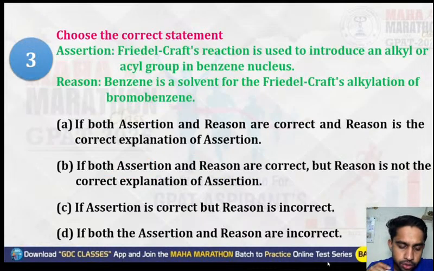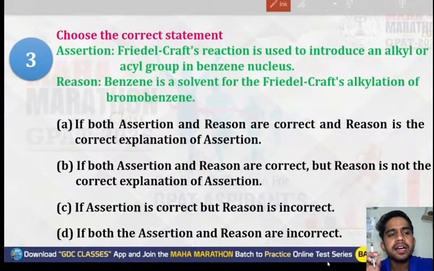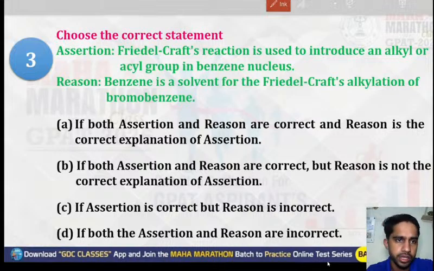Okay. Now the next question, question number three, again an assertion-reason type question. Most students get confused in this type of question. But how to solve it? You should firstly read the question very carefully. Read the assertion carefully, then identify whether the assertion is correct or not. Then read the reason carefully and identify whether the reason is correct or not, and then check whether the reason is the correct explanation of the assertion or not.